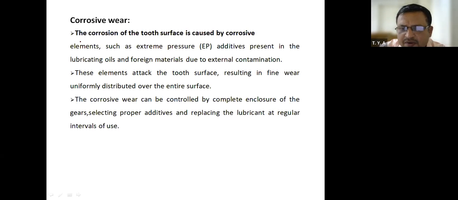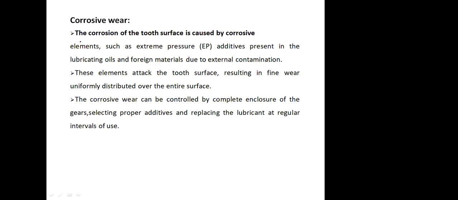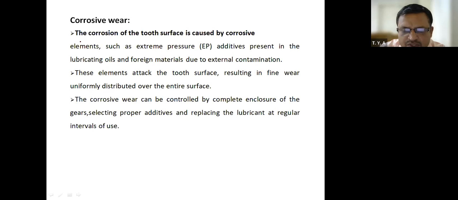Now you know that whenever lubricant is new, its color is either red or yellow. You know which lubricants are used in two-wheelers or four-wheelers: Castrol, Servo, HP Racer, Bharat Petroleum's lubricant. These are the companies which are manufacturing the lubricants.